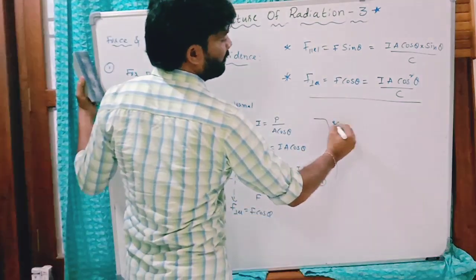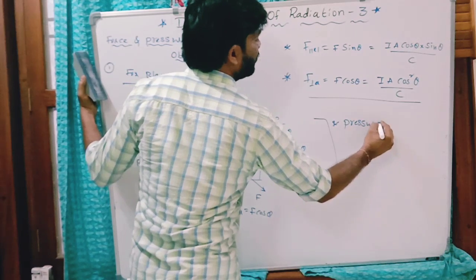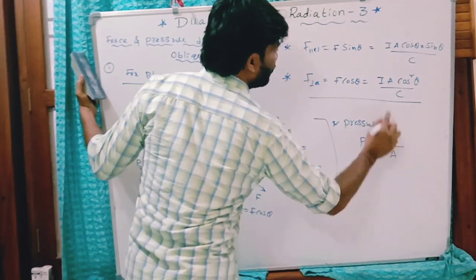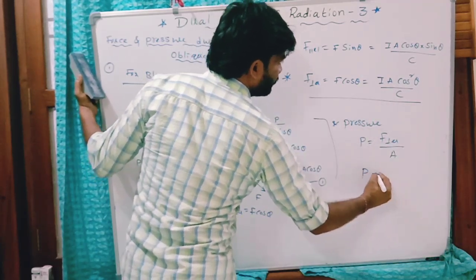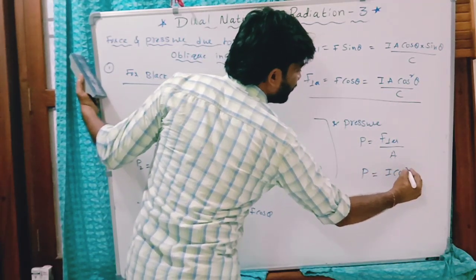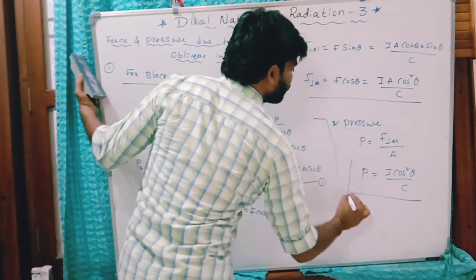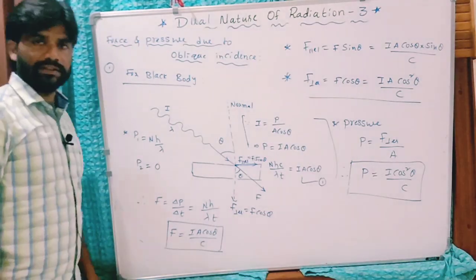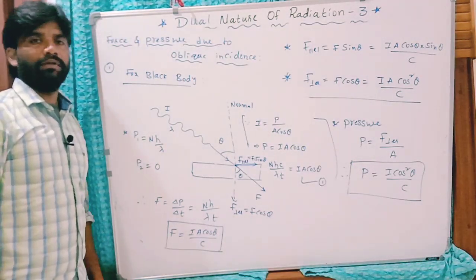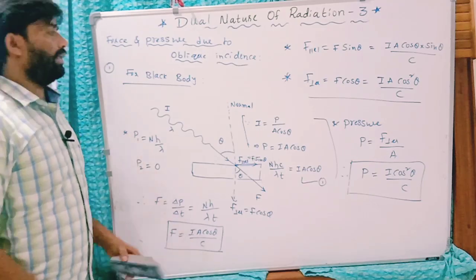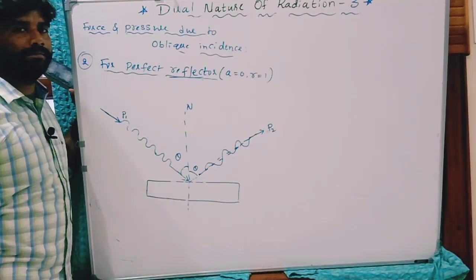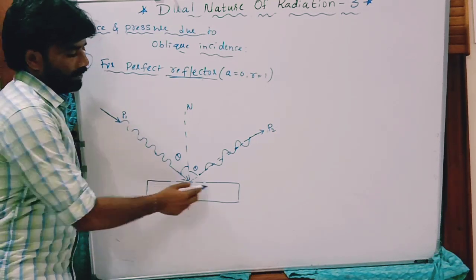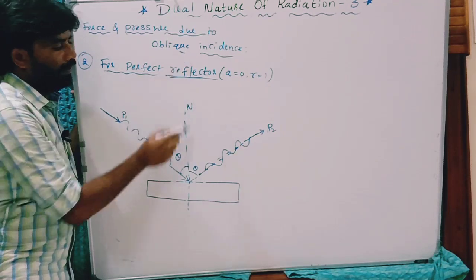Now pressure, the radiation pressure on this surface of the black body is equal to perpendicular force per unit area. Write this here, it gives I cos square theta by C. That is the radiation pressure on the surface of the black body in case of oblique incidence. Right? Now the second case, the radiation force and pressure on this perfect reflecting surface due to oblique incidence.